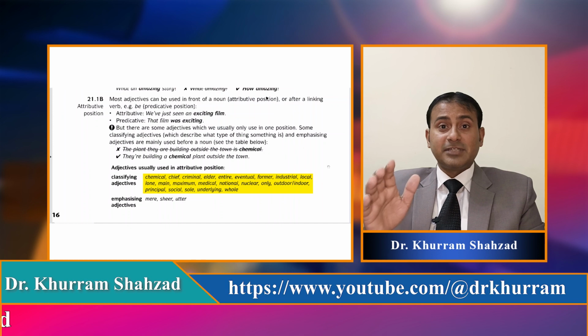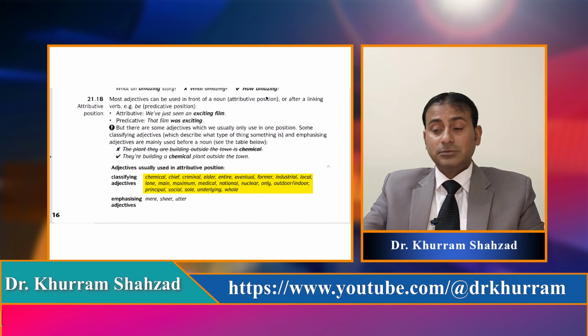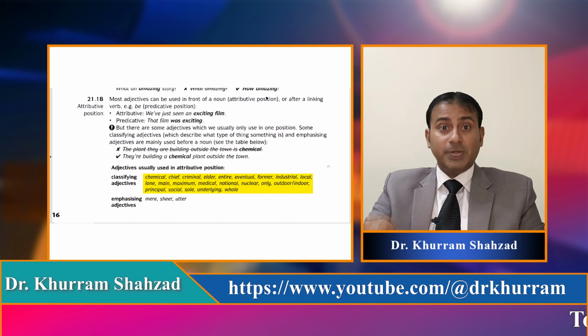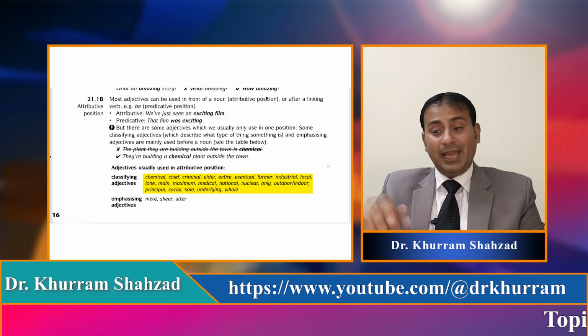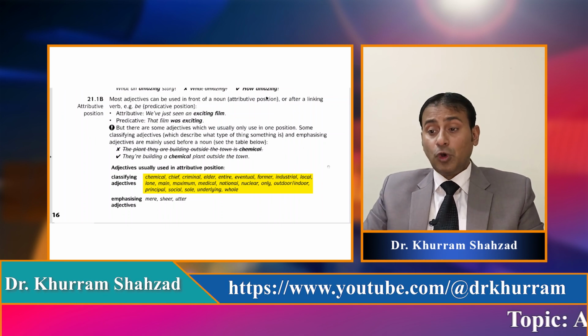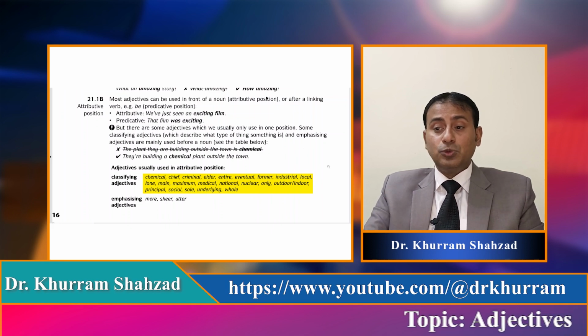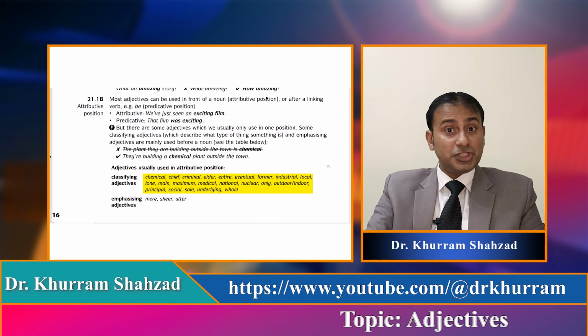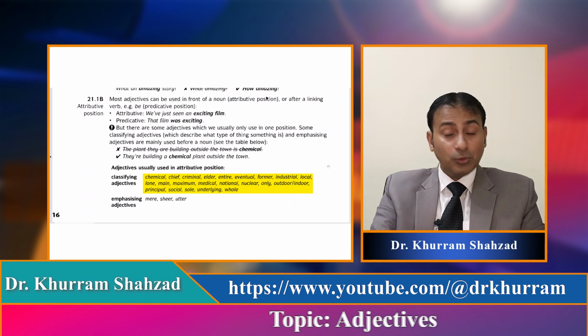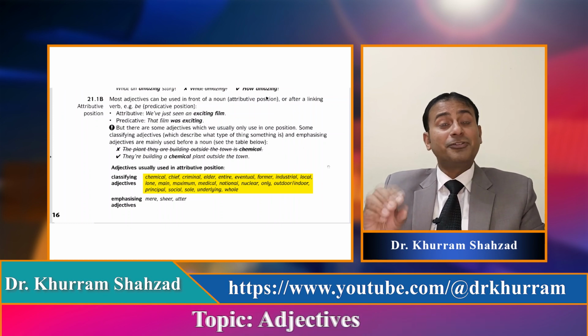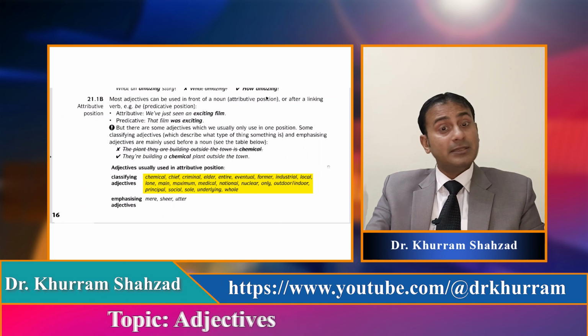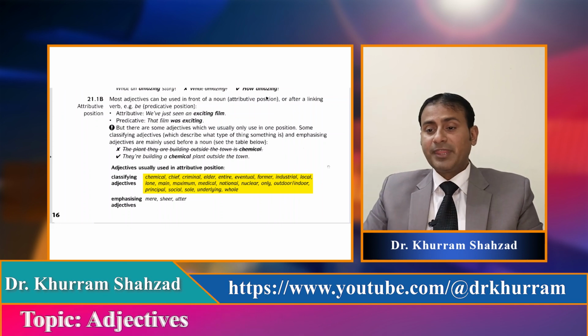We cannot say the service is outdoor. Principal, main problem, principal, P-A-L. Social, sole, underlying, and whole. So all of them are used in attributive position before the noun. They cannot come after the verb be. Then it will become wrong.